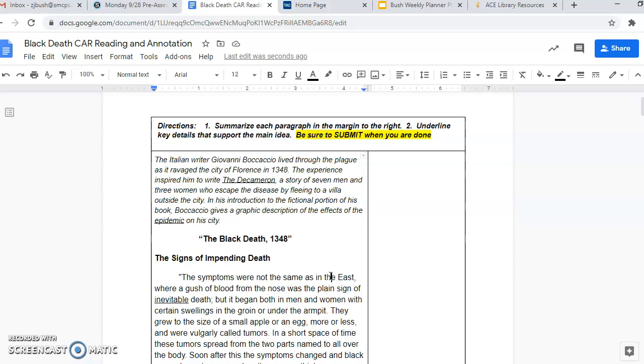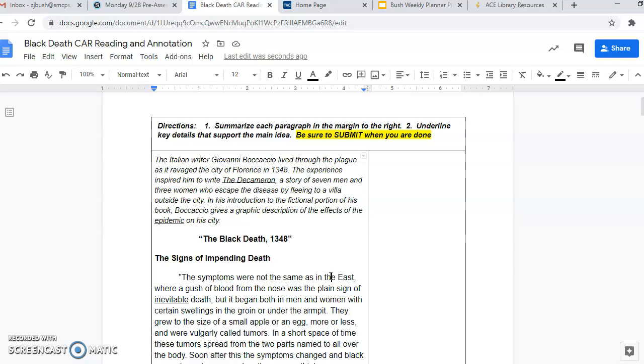You will utilize this document to do some multiple choice questions on Tuesday, and you will use it to do a written response on Wednesday. I don't want you to be discouraged by the length of the reading or the potential difficulty of the reading. Your grade will be based on your effort at this point. So this is a pre-assessment. This is to see where we are at as social studies readers and writers.